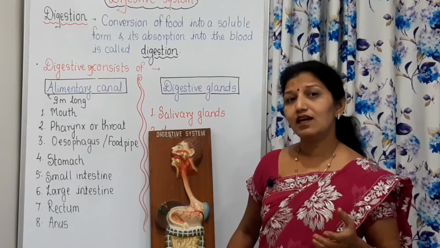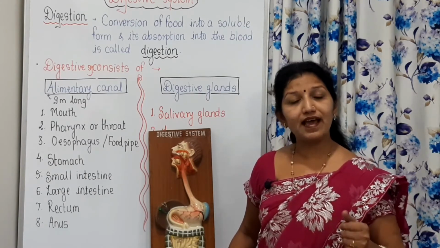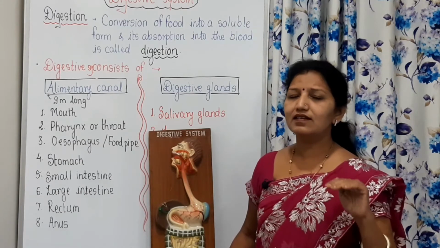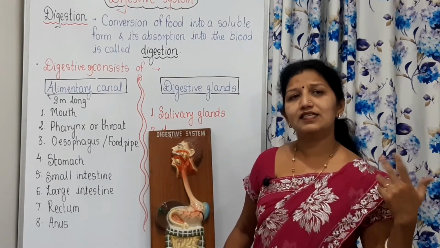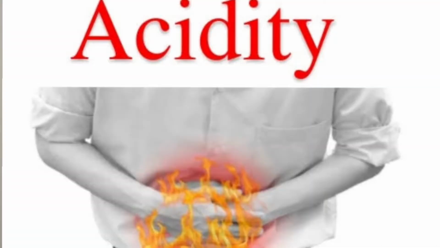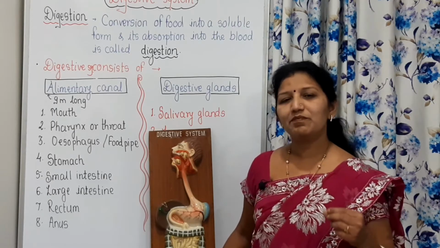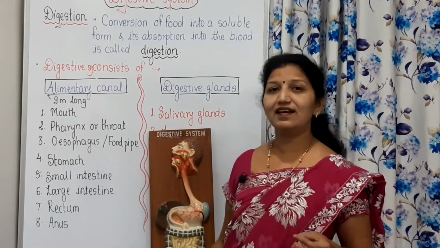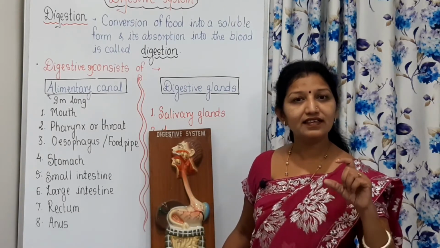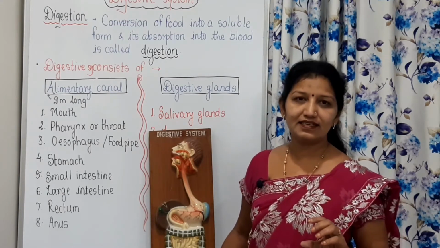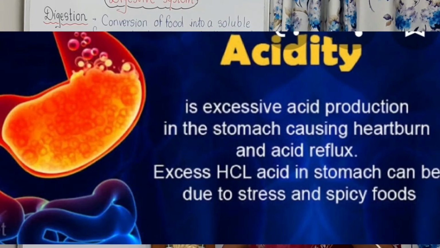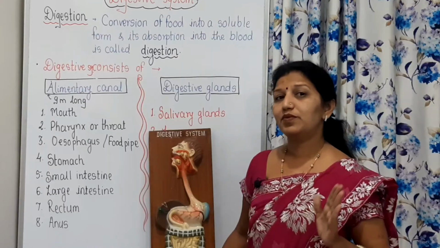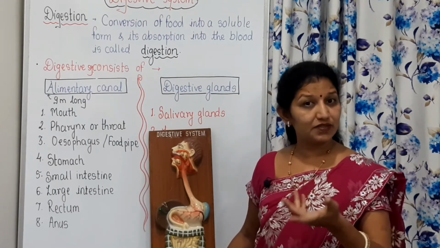Remember students, nowadays we come across the word acidity frequently. Young people, adults as well as old people, so many people say that I have the problem of acidity. Now, why is there the problem of acidity? Because our stomach secretes gastric juice and it contains acid. If we take food properly, that food gets mixed with that acid.